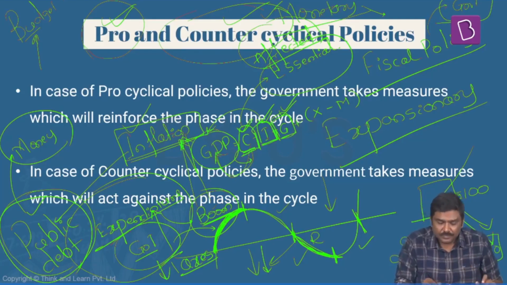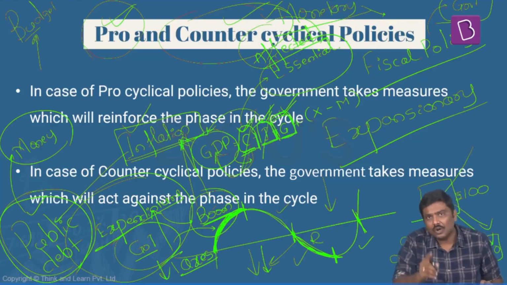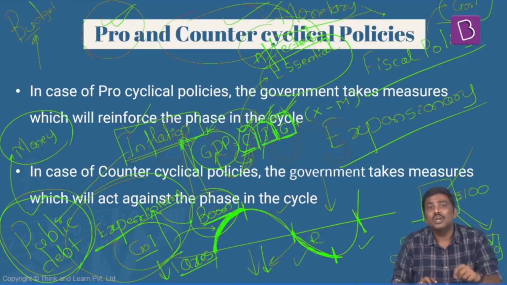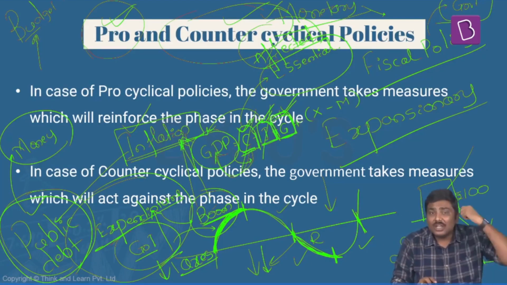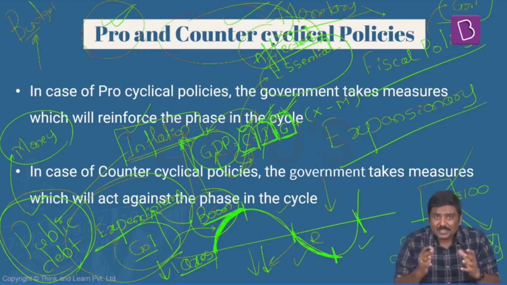Government, have a look at this. If households are not spending, companies are not spending, who has to spend in the market now? It is the government. The duty becomes of the government to spend more, to revive the economy, to revive demand for goods and services in the market. That is the precise reason.